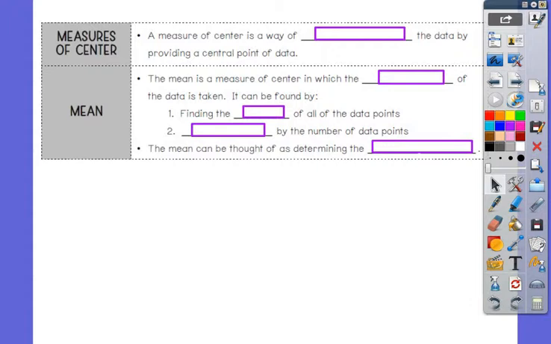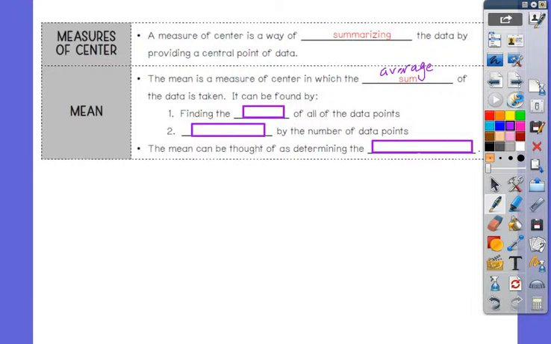First, measure of center is a way of summarizing the data by providing a central point of data. The mean is a measure of center in which they say sum here, but I think it's supposed to say average, of the data is taken.